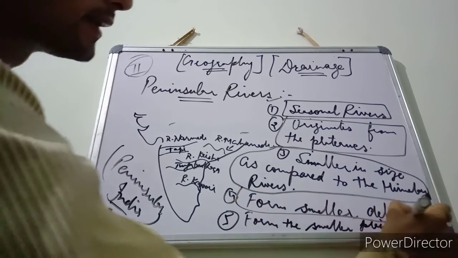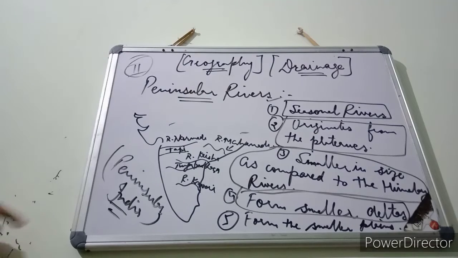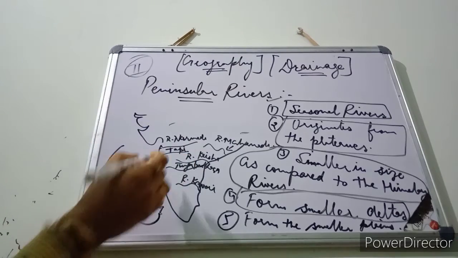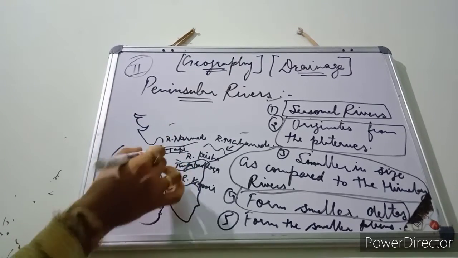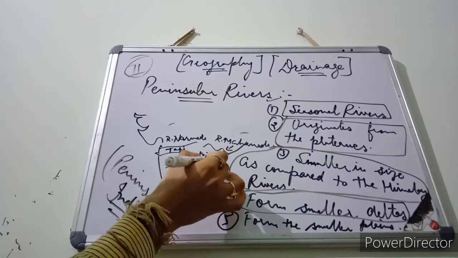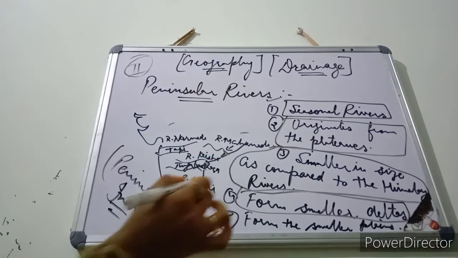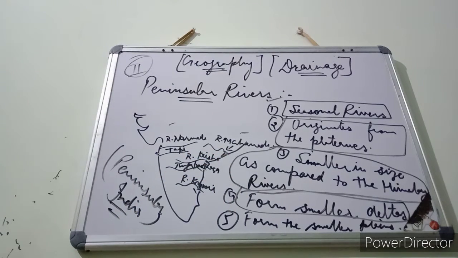Number 4, these rivers form deltas, but these deltas are again very small in size. You can see here these rivers form estuaries and smaller deltas. Mahanadi, Krishna, Tungabhadra, Kaveri, these rivers form deltas, but these deltas are not very large in size, unlike the deltas of northern India.